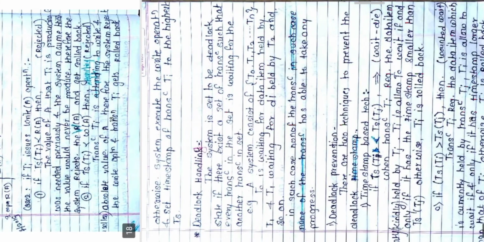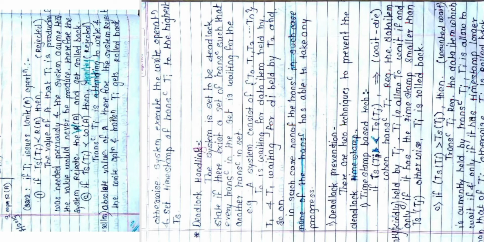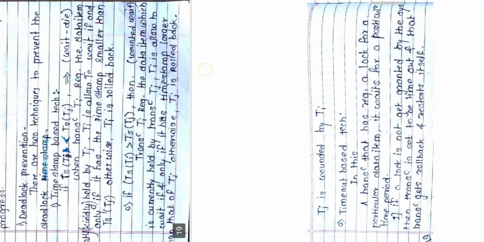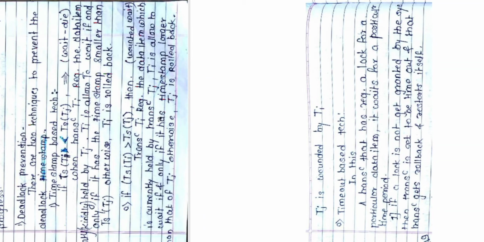Then we started with deadlock handling. So we have seen how to handle the deadlock. In deadlock handling, we have seen deadlock prevention as well as deadlock detection. In deadlock prevention, first of all, we should take care that the deadlock should not occur. That is deadlock prevention. And even though the deadlock happens, if there is a deadlock, so for that, before that, let me complete this.